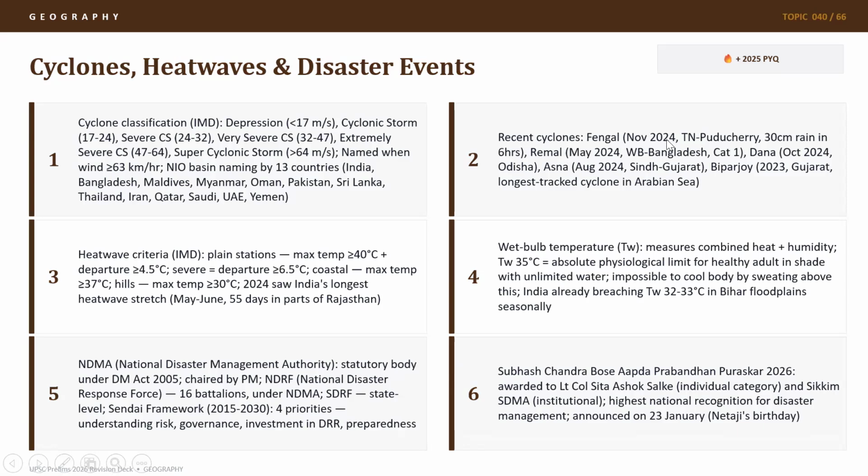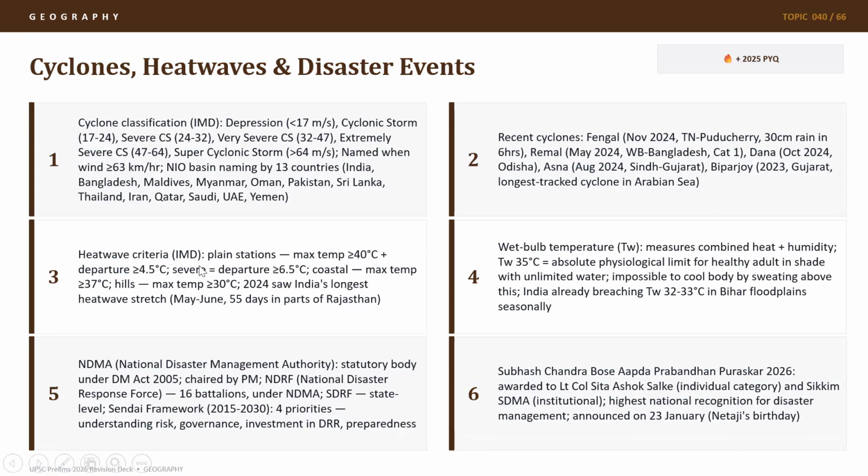Recent cyclones are Fengal in November 2024 because of 30 centimeter rain in 6 hours. Then we had Remal in West Bengal and Bangladesh, which was a category 1 cyclone. Dana in Odisha in 2024. Asna in Sindh, Gujarat. The frequency of cyclones is more in the Bay of Bengal, but in recent years even the Arabian Sea has started seeing some cyclones. Biparjoy was the longest tracked cyclone in the Arabian Sea in 2023, in Gujarat.